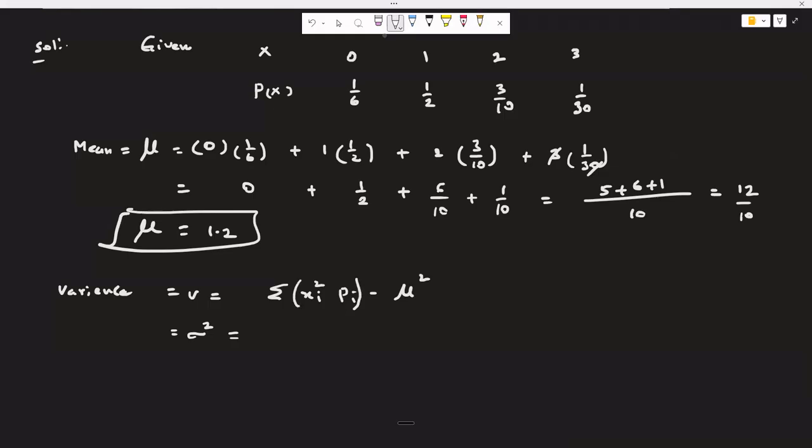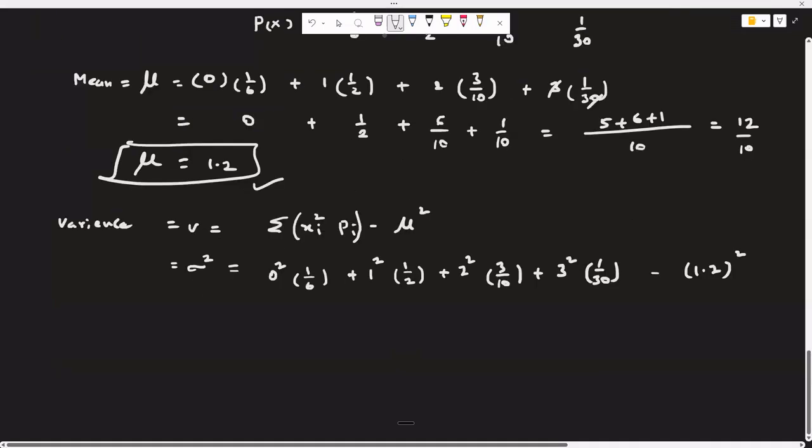Minus mu square is a separate term. So 0 square into its probability plus 1 square into its probability 1 by 2, 2 square into 3 by 10 and 3 square into 1 by 30. Minus mu square, mu we already got, it was 1.2. So that's why 1.2 square.